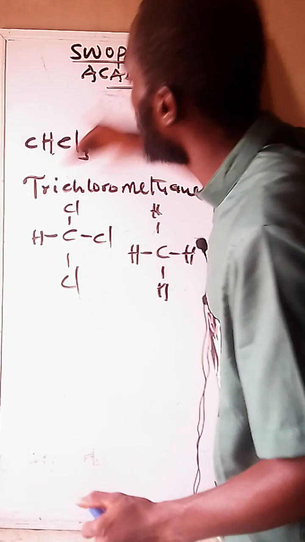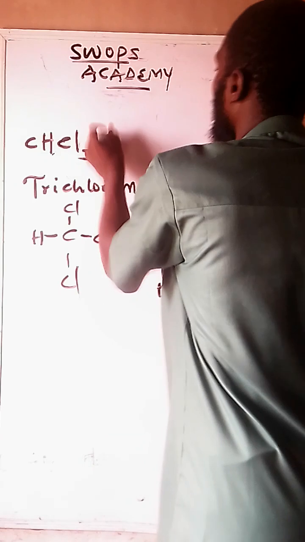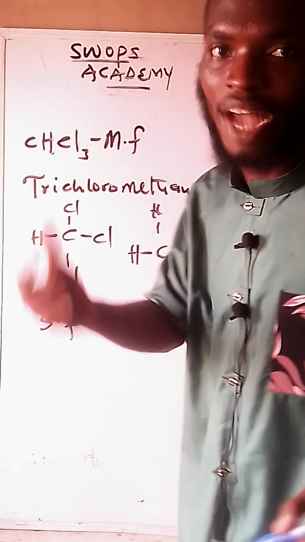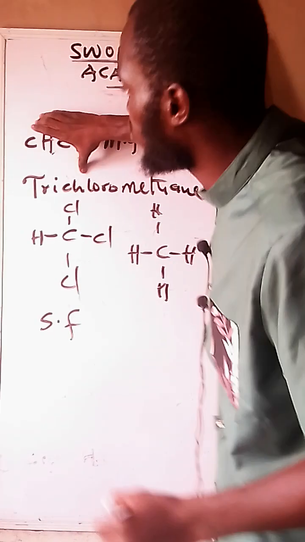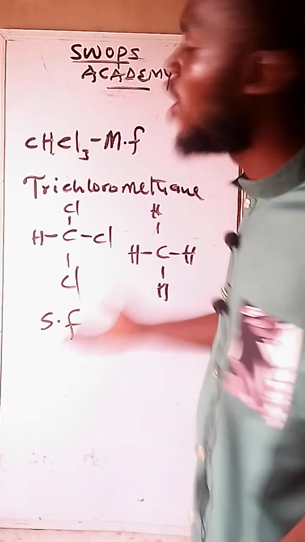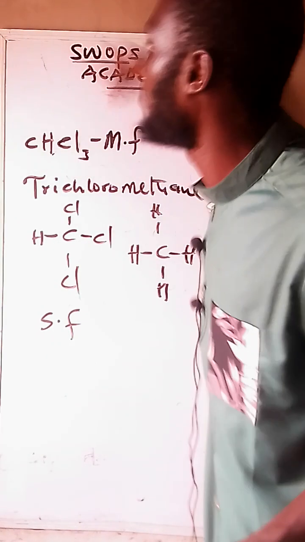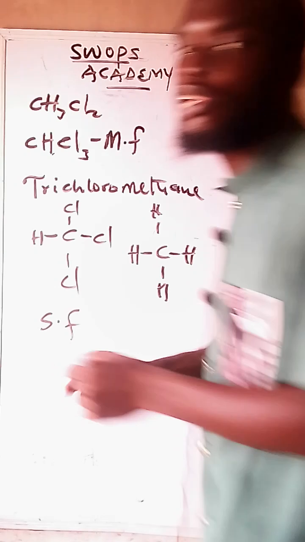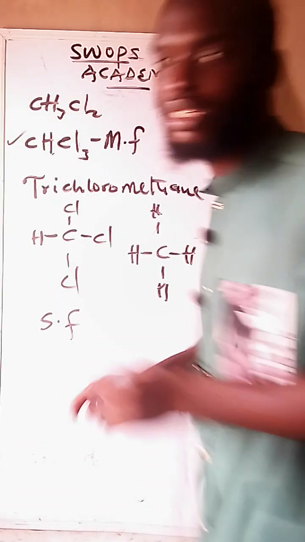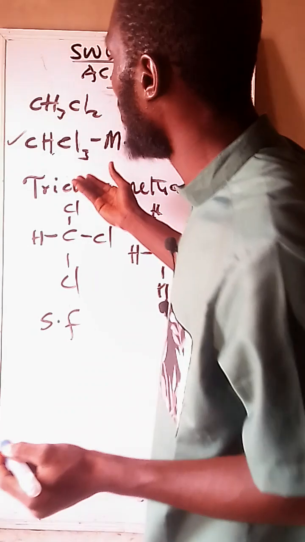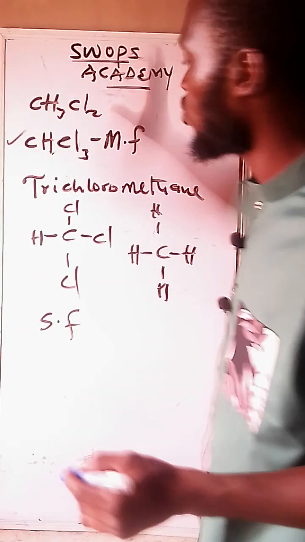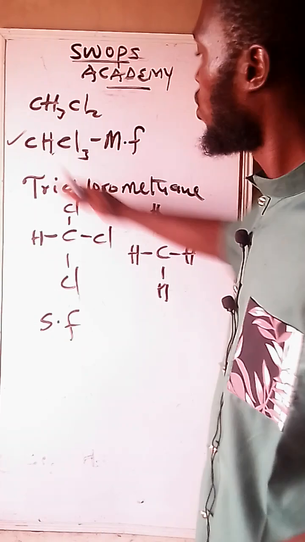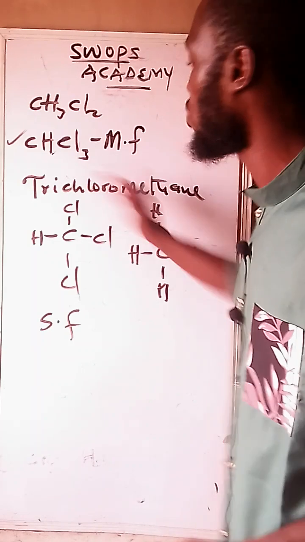So this is the molecular formula, MF, and this is the structural formula. A beautiful question that JAMB asks. I will show you the review question on this particular aspect. They ask us what is the molecular formula of chloroform. So they put all the molecules, CH3, Cl2. They put different molecular formulas. So the right option is this. I will show you and I will tell you. You will see what I'm saying in essence. So that is this. I just want to quickly chip into that. The industrial name is chloroform, while the normal chemistry name is trichloromethane.